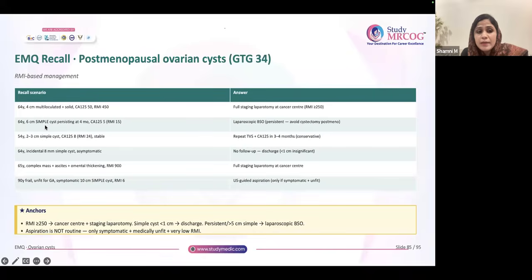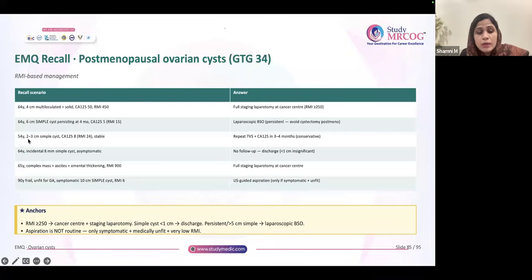64-year-old, 6 centimeter simple cyst persisting at 4 months. CA 125 is 5. RMI is low, but since it is more than 5 centimeter, you have to do surgery. You have to do bilateral salpingo-oophorectomy.